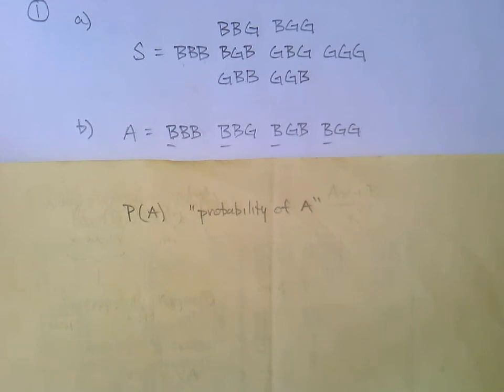Now, the number of ways that A can occur: how many outcomes are in event A? And when we divide by the total number of outcomes, we're thinking of the total number of outcomes in the sample space. In this formula, all outcomes are assumed to be equally likely, as in rolling a die.